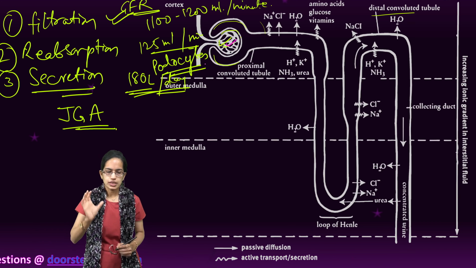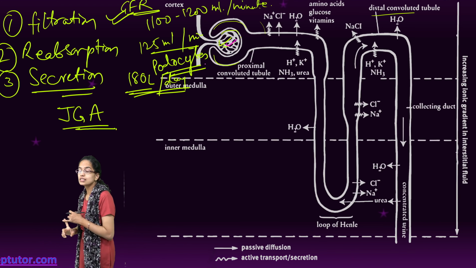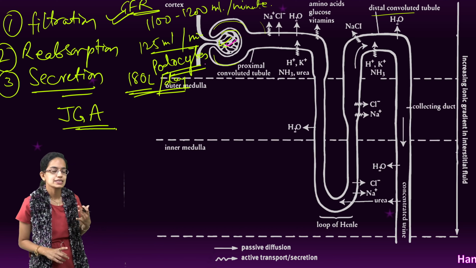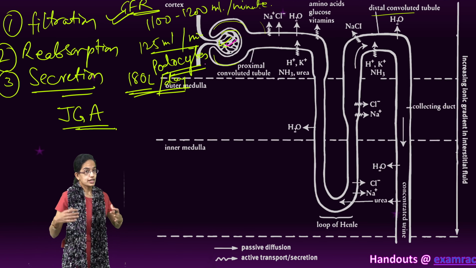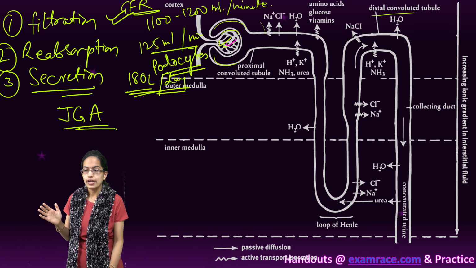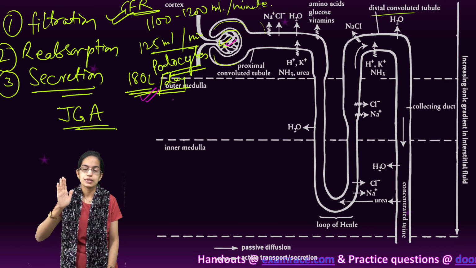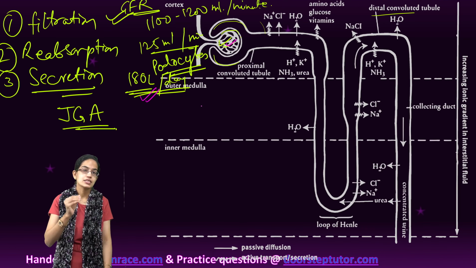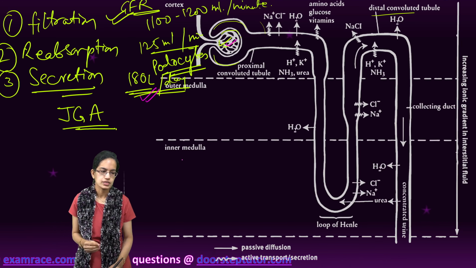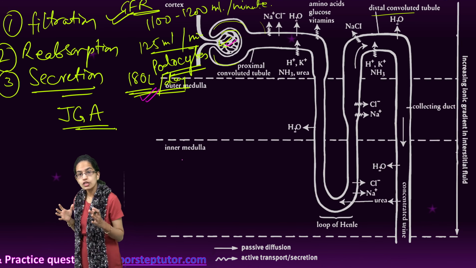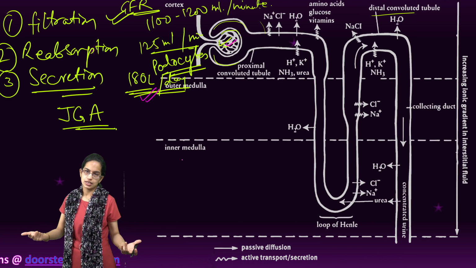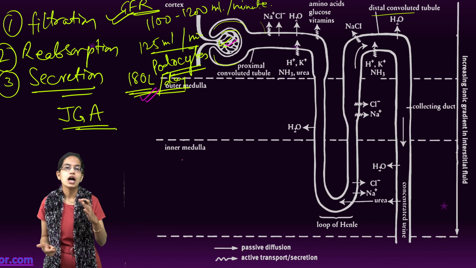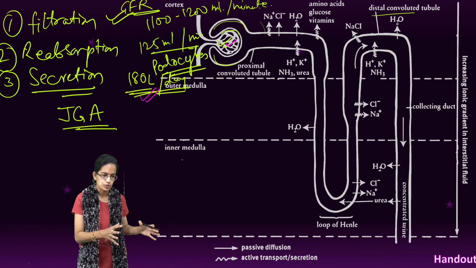Okay, so the next work that we see is reabsorption. Now where does reabsorption take place? There are 180 liters of blood filtered on a daily basis by the glomerulus. However, the urine that passes is just 1.5 liters. So there is lots and lots of reabsorption that occurs. This reabsorption occurs through the renal tubules.